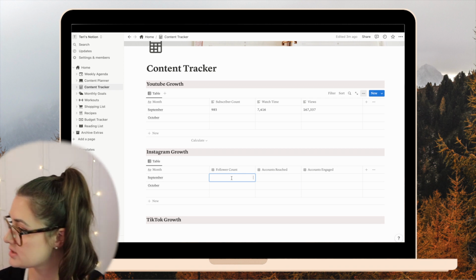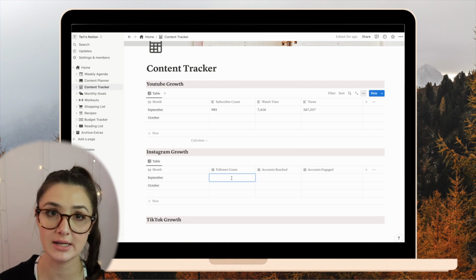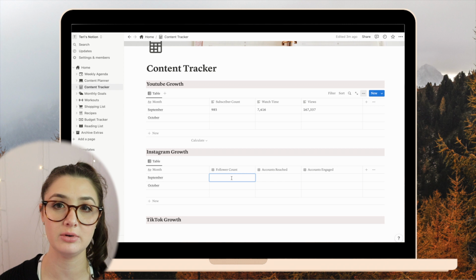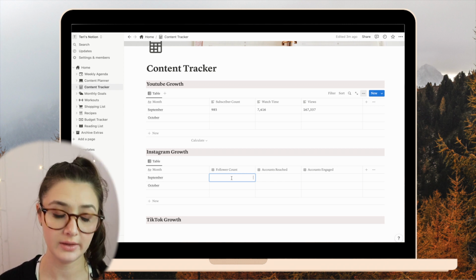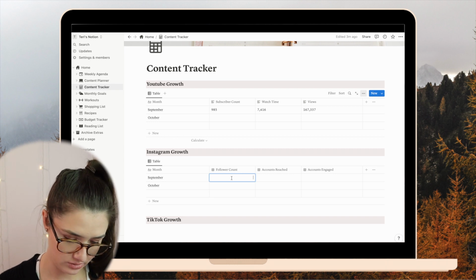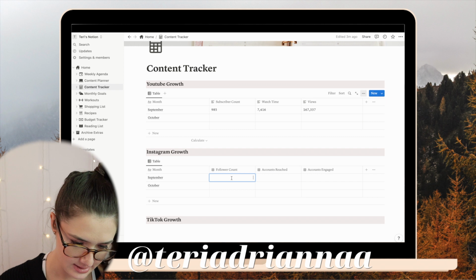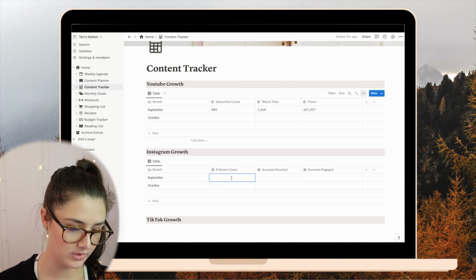And I'm gonna do the same for Instagram. I don't know how much I'm gonna actually commit to filling this bit out. I wanna grow on Instagram. I'm definitely putting all my eggs in the YouTube basket at the moment and really trying to grow on there. But I also wanna grow Instagram too. So if you haven't followed me, please do so. But going into my insights, I am just gonna fill this out for the month of September.